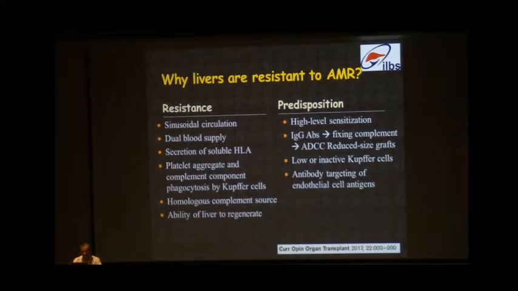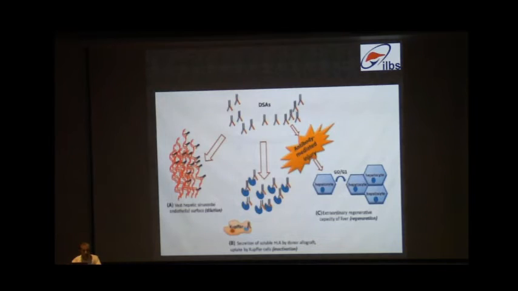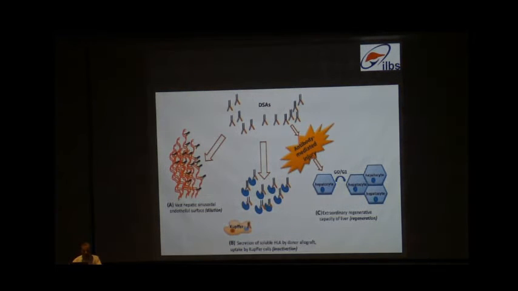But there are certain predispositions: with a large liver there may be a high level of sensitization, but also with reduced size grafts the antibodies may cause more cytotoxicity. So both things may happen, the large liver as well as the small size livers. Also with immunosuppression, the Kupffer cells may be inactive, and there may be antibody targeting of the different endothelial cell antigens. So this diagram shows why the liver is tolerogenic: because of the sinusoids, because of the Kupffer cells, and also because of the regenerative capacity of the liver.